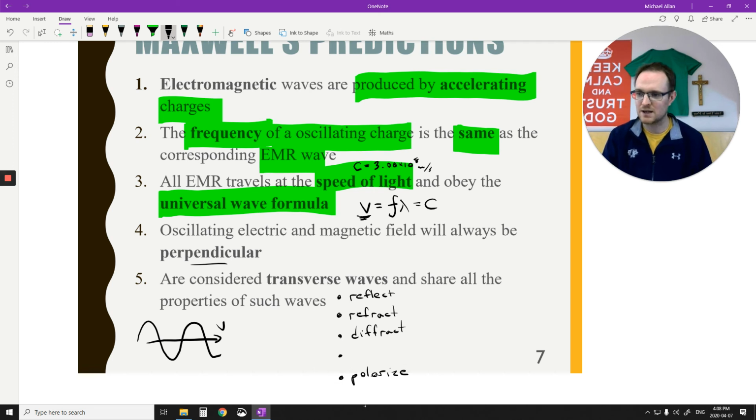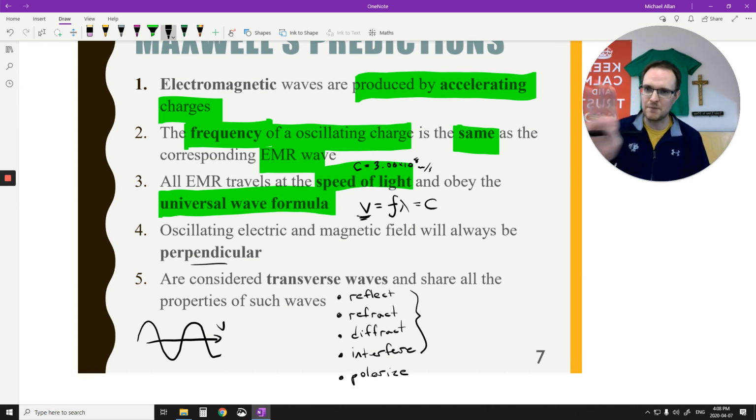Now, diffraction, we'll talk about later on if you don't understand what that is. These are just the properties of transverse waves. And the last one is they interfere. So most of these, at least the top 4, I think we talked about in physics 20.